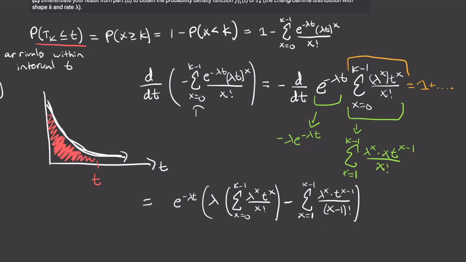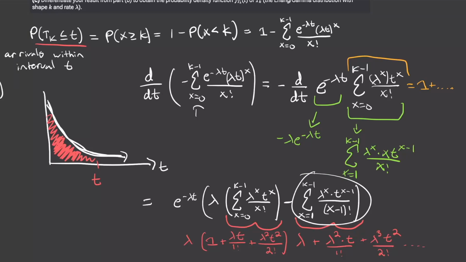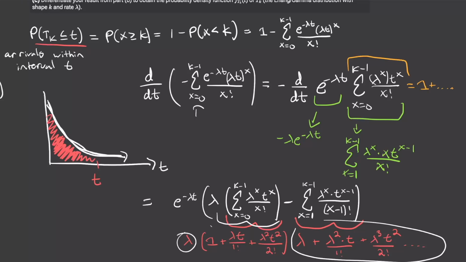Now the thing to realize is that these two sums right here are almost exactly the same. They're going to have a lot of similar terms. For instance, for my first term, x equals 1 right here, I'm going to get 1 over here, and I'm also going to get 1 over here. And then my next term will also be the same, right? When you start enumerating this sum, you're going to get this, and it's going to keep on going. When you enumerate this whole term right here, you get lambda times this sum in here. When we distribute the lambda, these are basically going to be identical, and we're subtracting, so a lot of these terms are going to cancel.